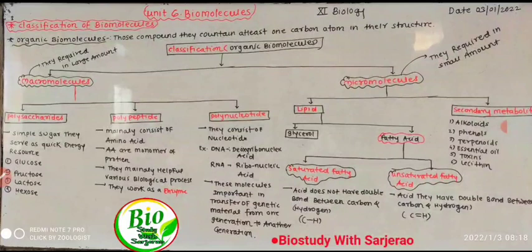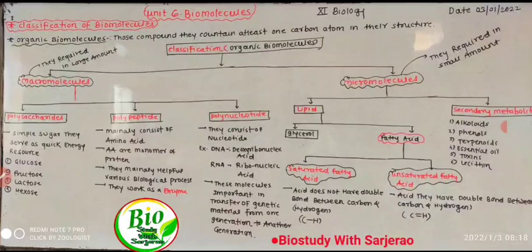Lipids are again classified into two types: glycerol and fatty acid. The definition of lipid: lipids are esters of fatty acids with glycerol or alcohol. Glycerol is the group found in the lipid structure. Fatty acids are again classified into two types: saturated fatty acids and unsaturated fatty acids.